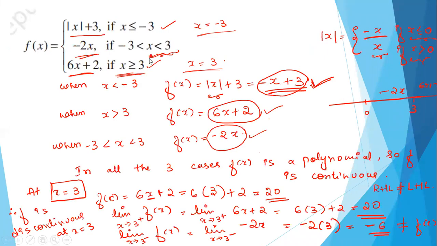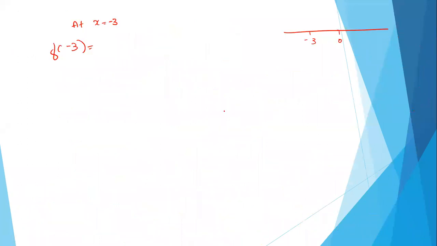So what is the function when x is equal to minus 3? It is mod x plus 3, correct? So now our x is negative, this will be minus x plus 3.